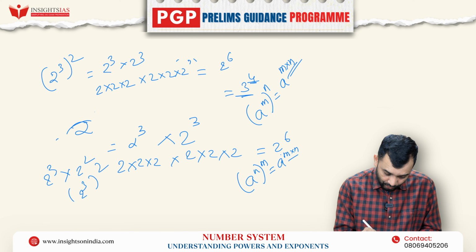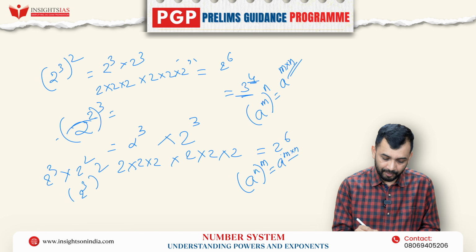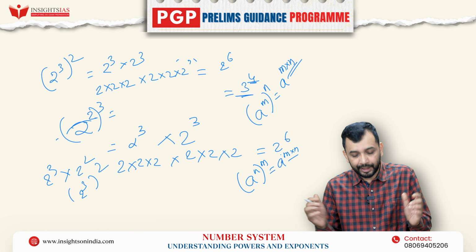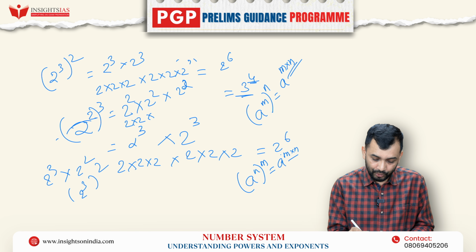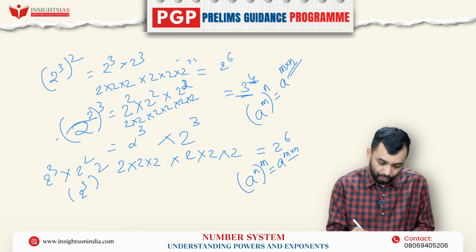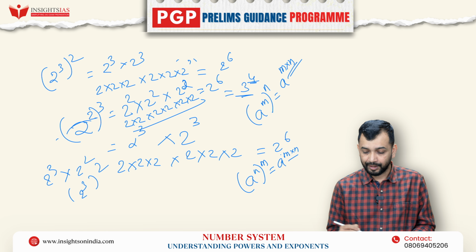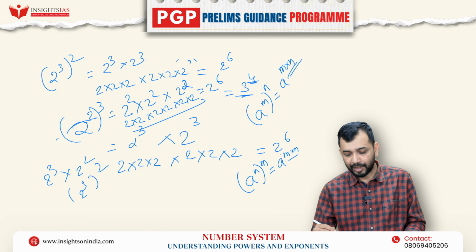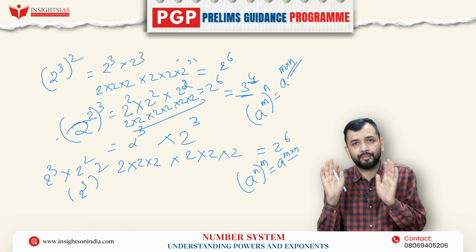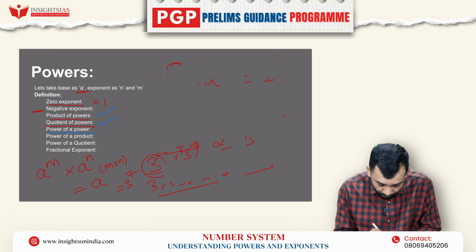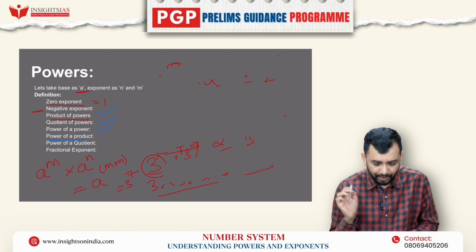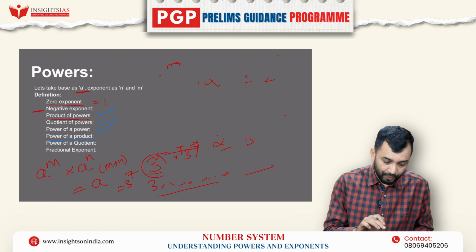This is also the same. If I write 2 square whole cube, what is happening? 2 square has to be expanded 3 times: 2 square into 2 square into 2 square. Each square is nothing but 2 into 2, so that means 2 to the power 6. That is why a to the power of mn is also the same as a to the power of n whole to the power of m. So that is basically the power of a power. This we have covered. Now, power of a product. So what is power of a product?